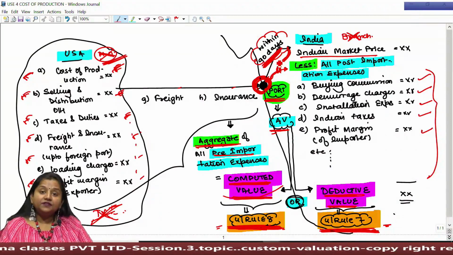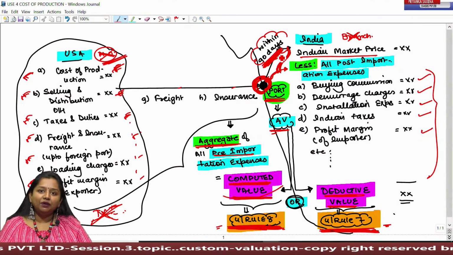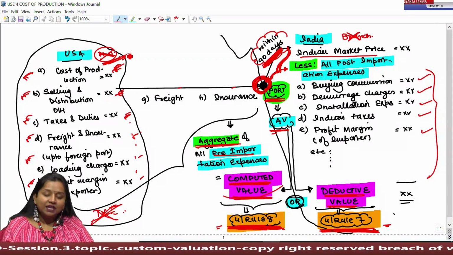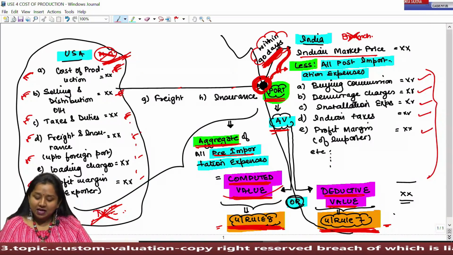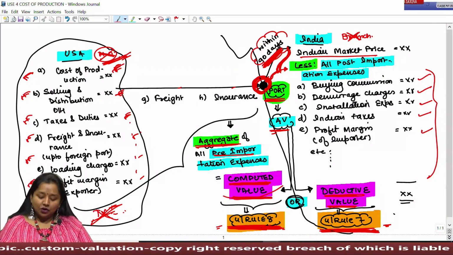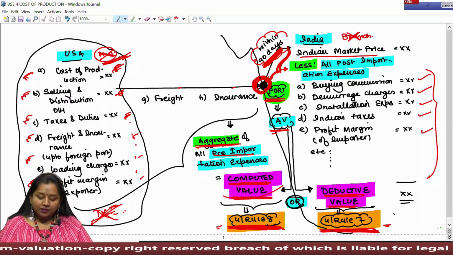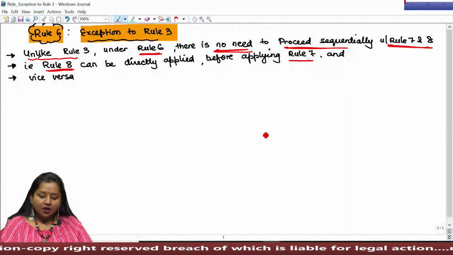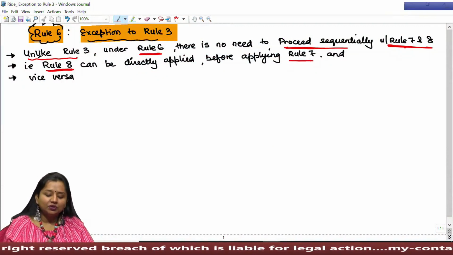However, if such goods do not get sold in the Indian market within 90 days from the date of their importation, and the exporter is not ready to share his breakup cost with you, that is, neither Rule 7 nor Rule 8 can be applied. Although Rule 6 says that there is no need to proceed sequentially under Rule 7 and Rule 8.